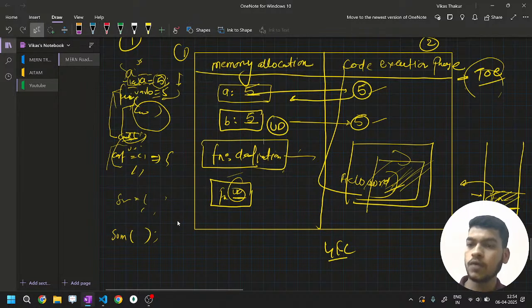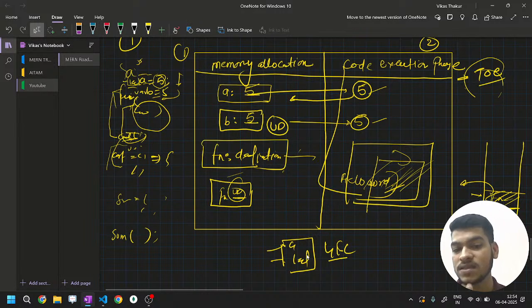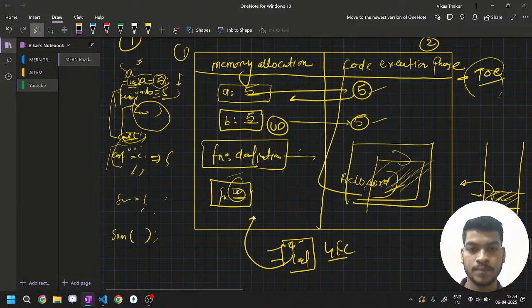And when you declare a variable using let and const, it also gets a space but in a restricted area. That means a separate box will be there, where let and const will be. So you cannot access those boxes until you assign a value. Whenever you assign it, it will come into the main accessible area.